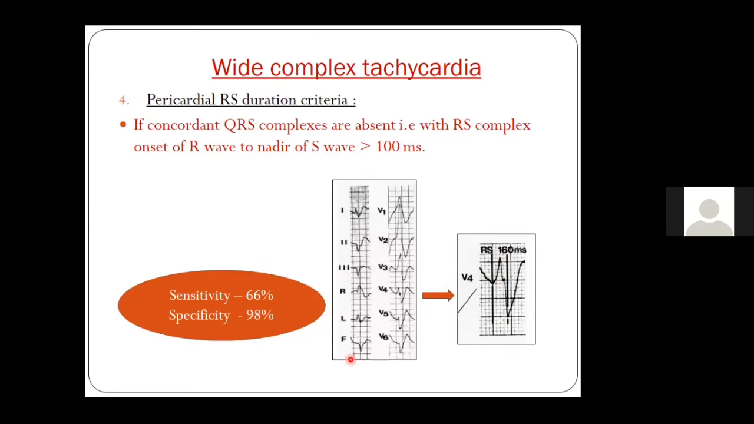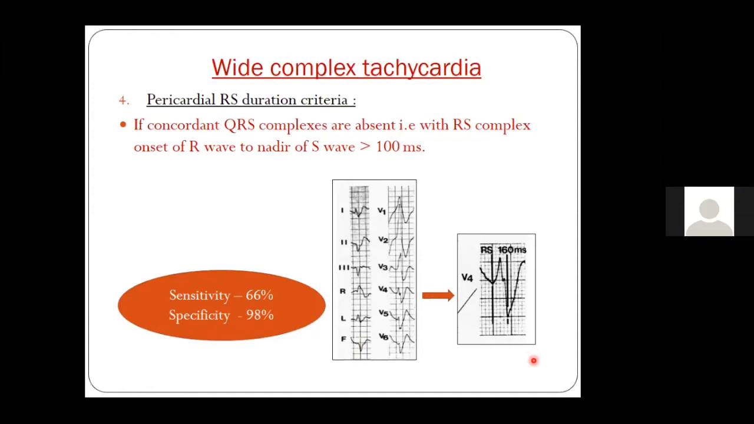I think all this which I am telling you just tells one thing, that the VT more likely traverses from muscle to muscle. And when it travels from muscle to muscle, the intrinsic deflection, from the tip of R to the nadir of S, the duration it takes to travel is very high. The ventricular activation time is very high, and so the duration from the beginning of R to the nadir of S is more than 100 milliseconds.